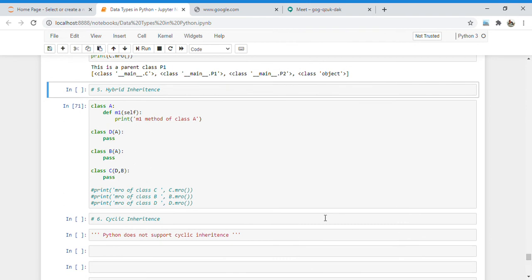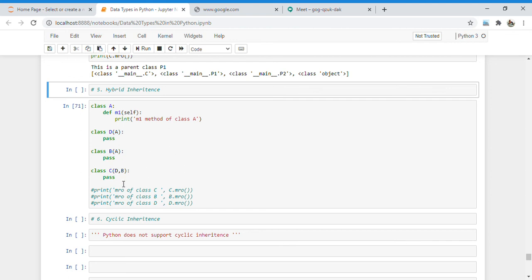Now the last is hybrid inheritance. So what happens in hybrid inheritance? Hybrid inheritance is nothing but a combination of single, multi-level, multiple and hierarchical inheritance. So I specify one class, then I inherit this class, so I use single inheritance here. I also use multi-level inheritance, and I also use hierarchical inheritance here.